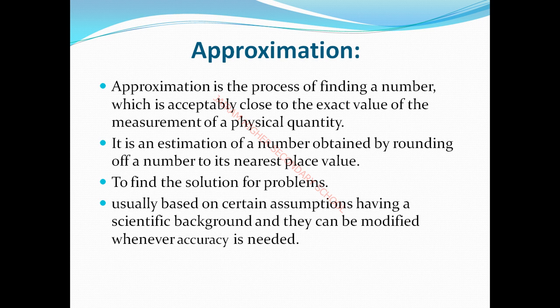That means approximation. It is an estimation of a number obtained by rounding off the number to the nearest place value. Just now we said 5.9 is automatically rounded off to 6. So that is how we find the solution for the problem. Usually it is based on certain assumptions having a scientific background and can be modified whenever accuracy is needed. So approximation is necessary for scientific measurement. I hope you are clear.